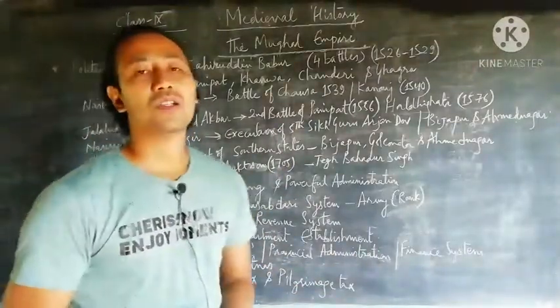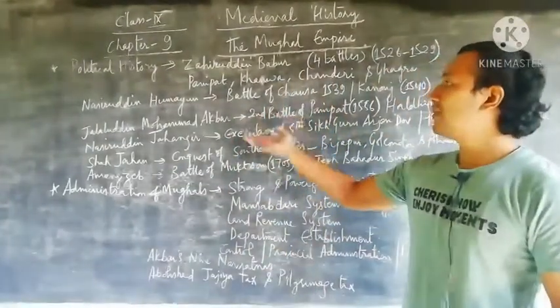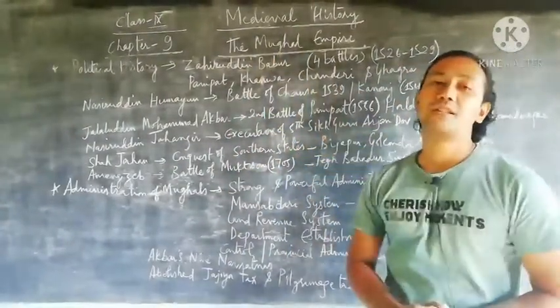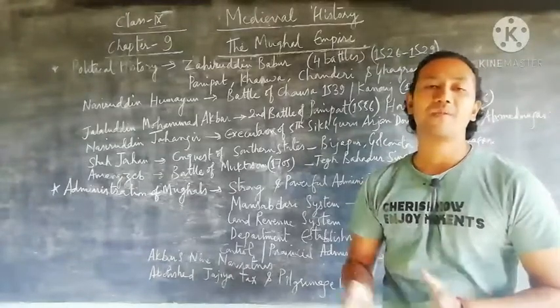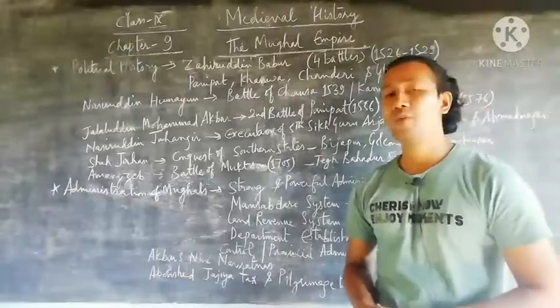So this was your overall the explanation part for your second part of the medieval history with the Mughal Empire from 1526 to 1857. So I hope you have understood.